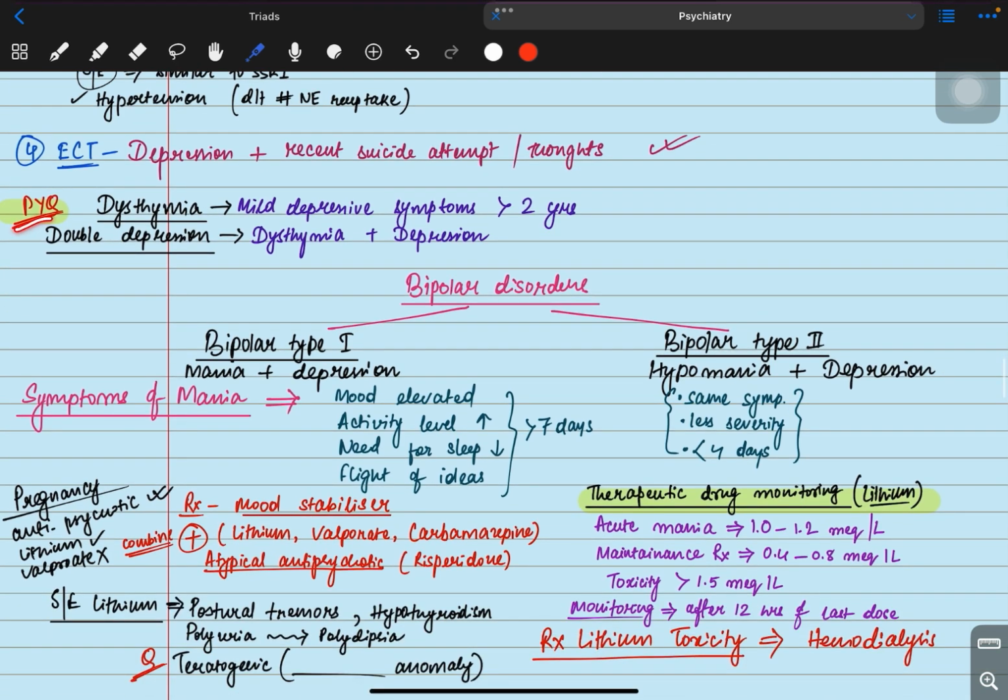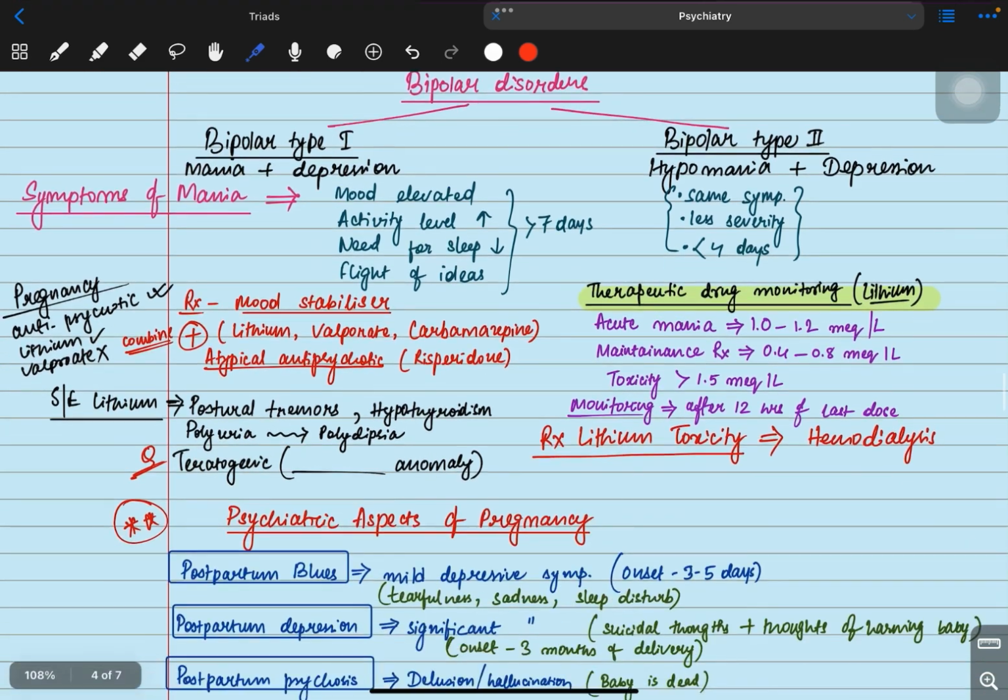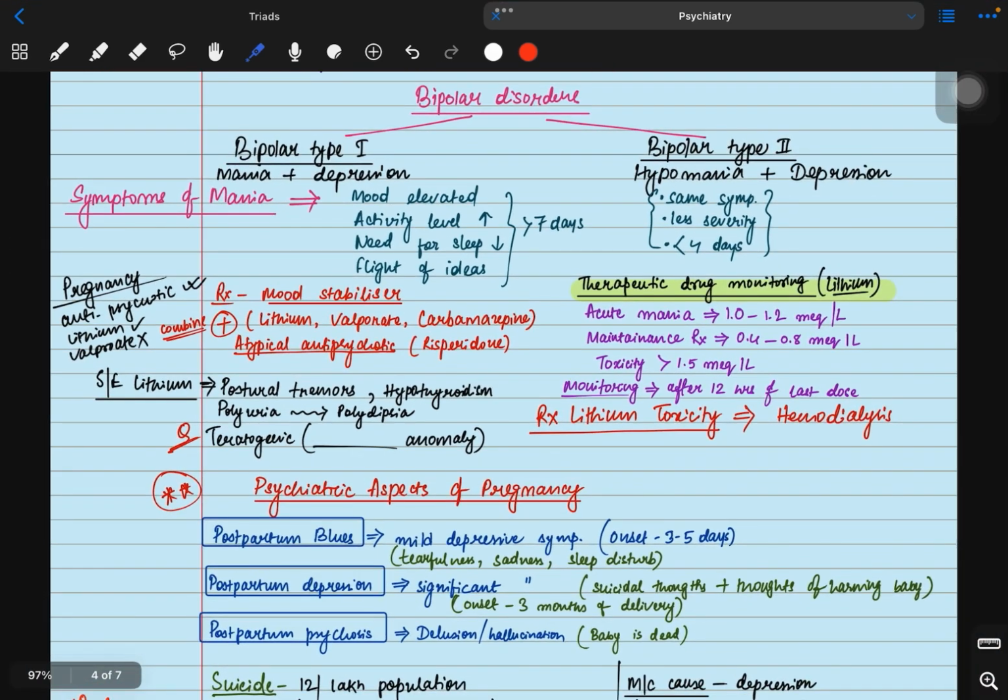This is a PYQ. What is the meaning of dysthymia? Dysthymia means when we have mild depressive symptoms for more than 2 years. If the depressive symptoms are present more than 2 years, it's called dysthymia. What is double depression? Double depression is dysthymia along with depression. These both are PYQs. Bipolar disorder is of two types, bipolar type 1 and bipolar type 2.